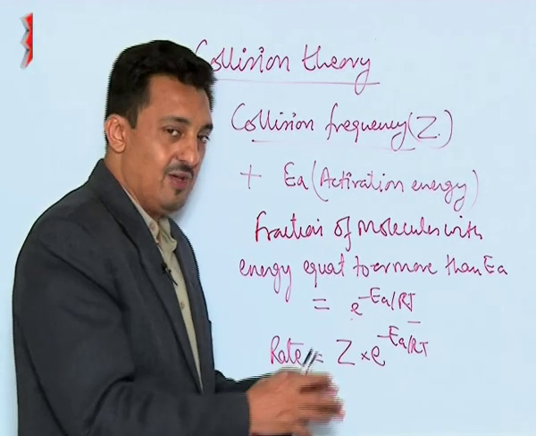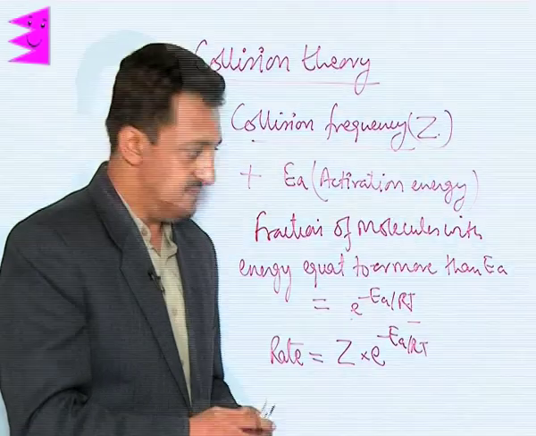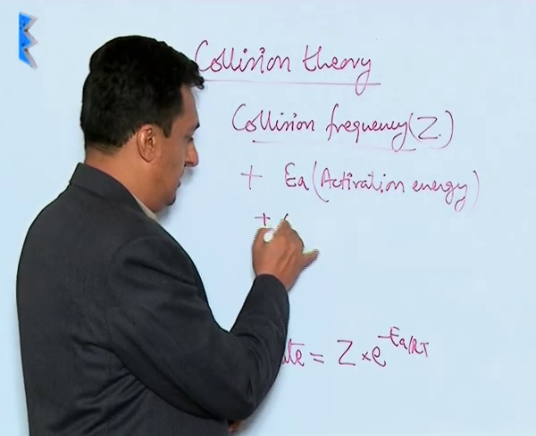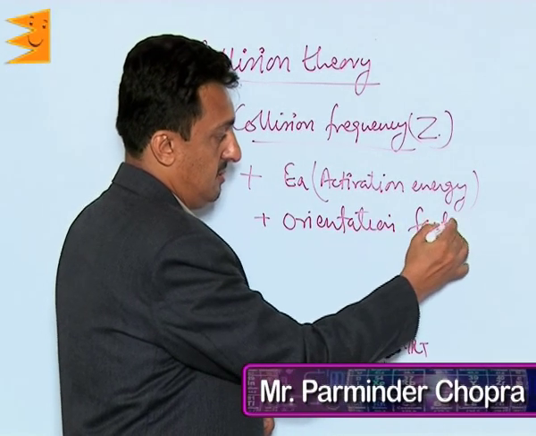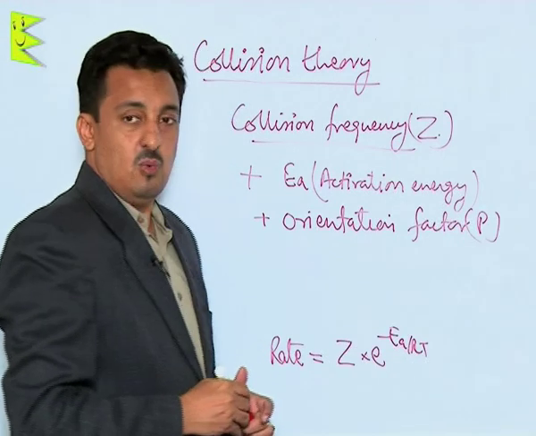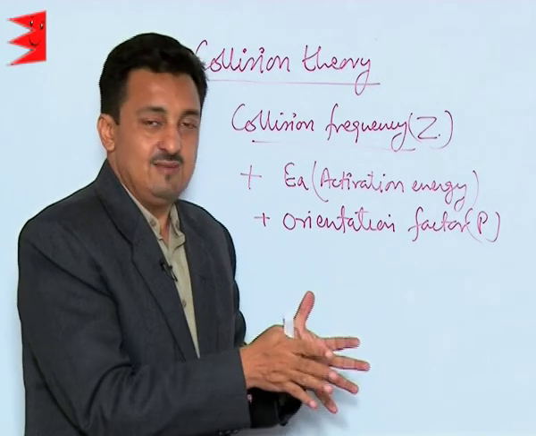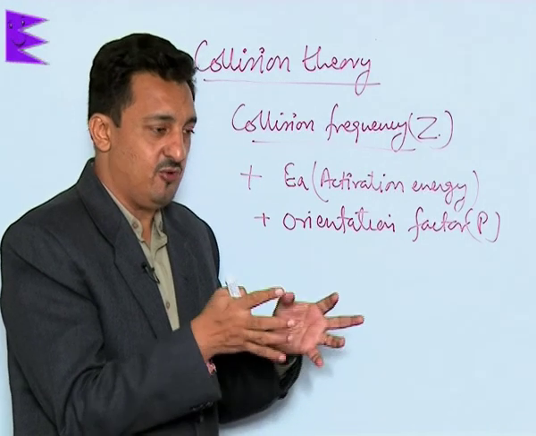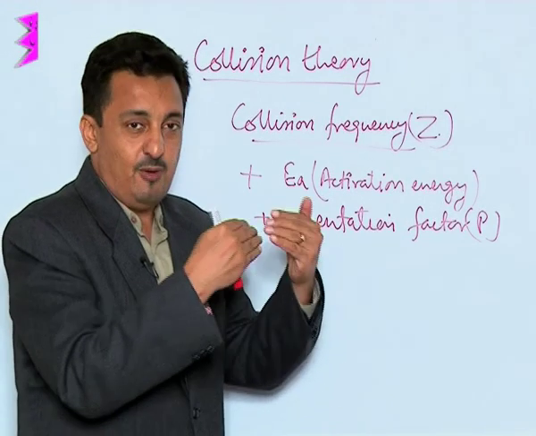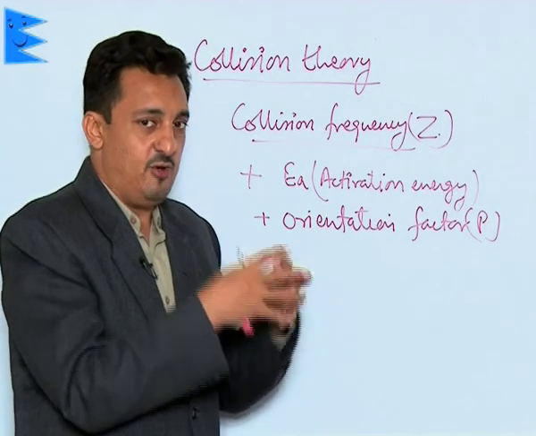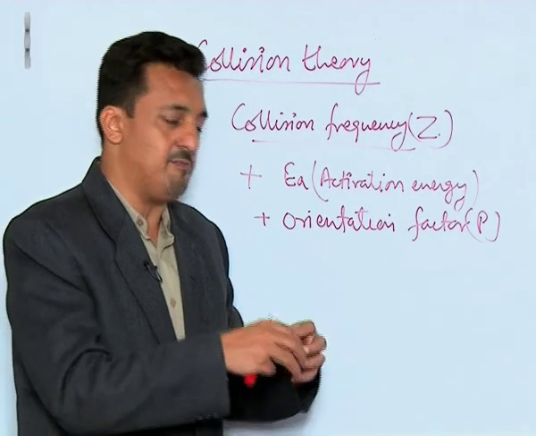According to this theory, there is one more factor which decides the rate of the reaction. The third factor is the orientation factor, represented by P. According to this factor, the colliding molecules must have proper orientation so that intermediate states can be formed, the earlier bonds are broken, new bonds are formed and the product is obtained. If the colliding molecules do not have proper orientation, they will just bounce back.